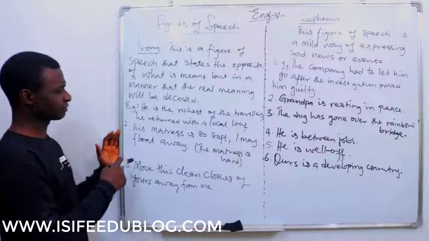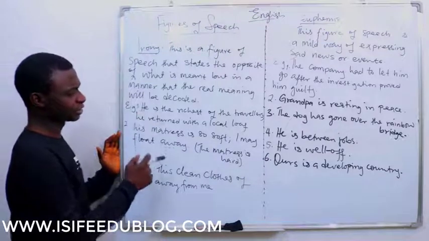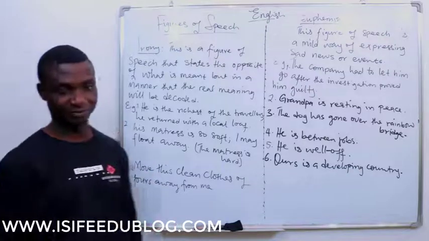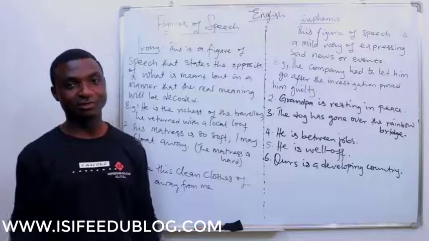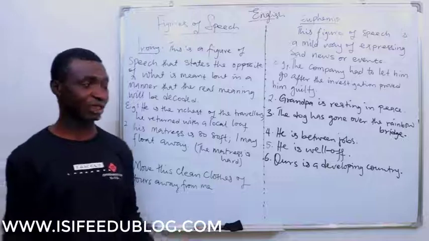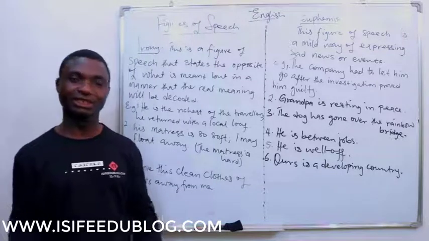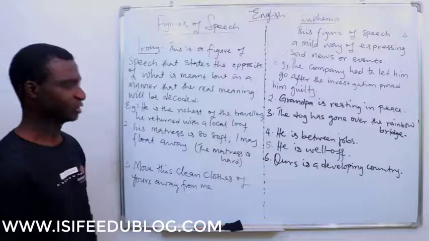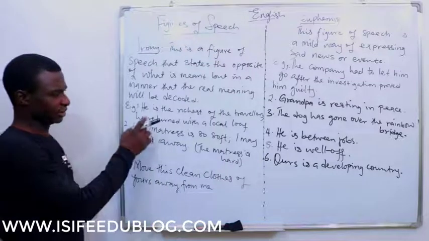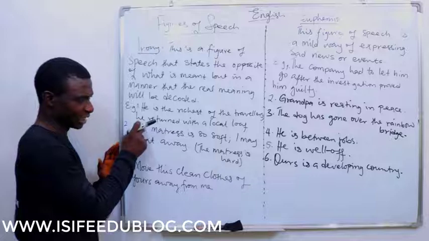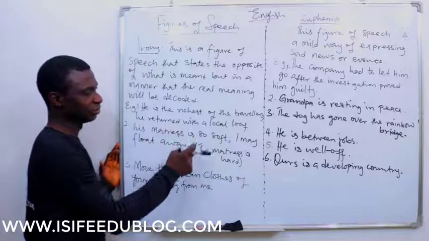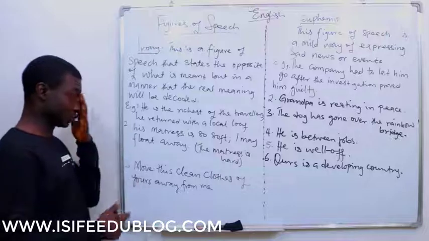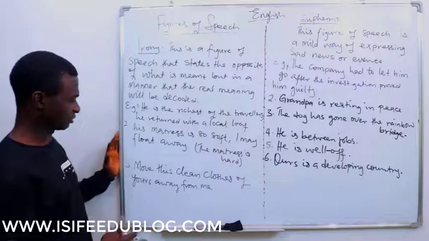Now, here we have some examples. He is the richest of the travelers. He returned with a local loaf. Alright? For him to have returned with a local loaf of bread means he's the poorest of the travelers. But this person says he's the richest of the travelers. So the decoder is he returned with a local loaf. That's the tone that made us know that this is the poorest of the travelers.